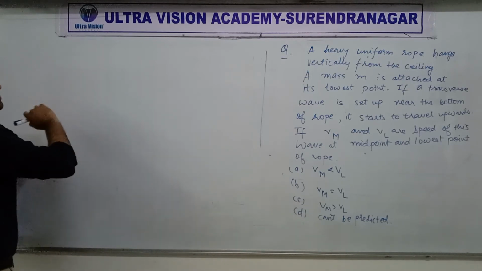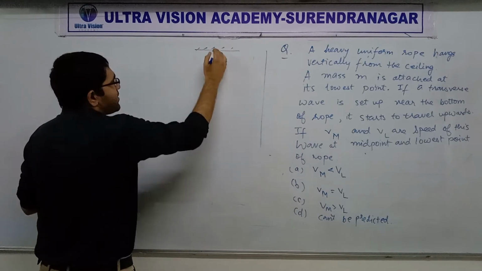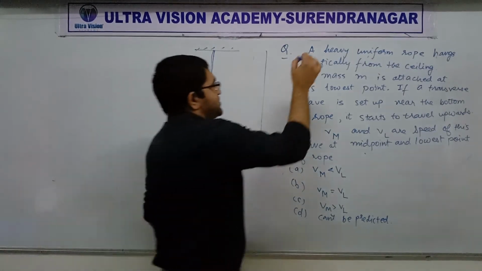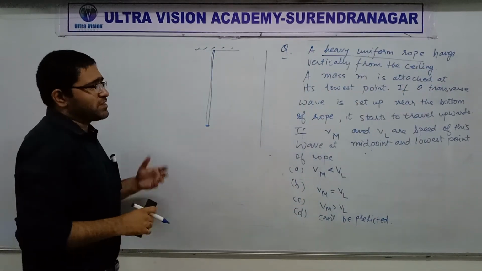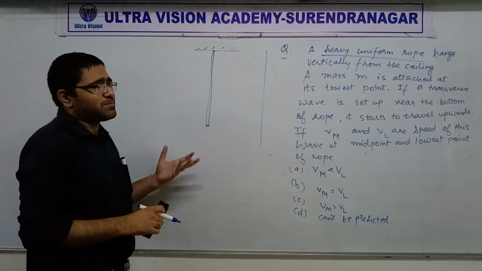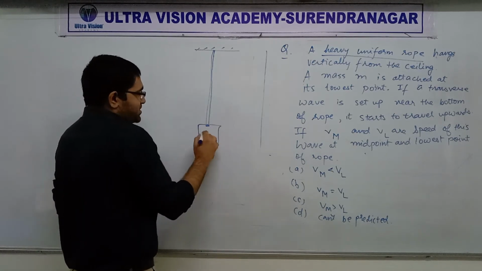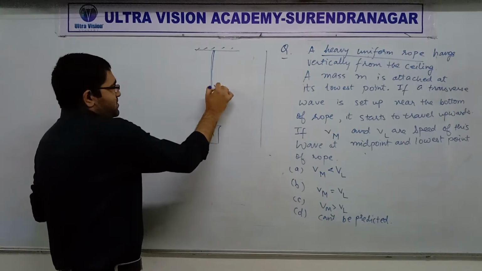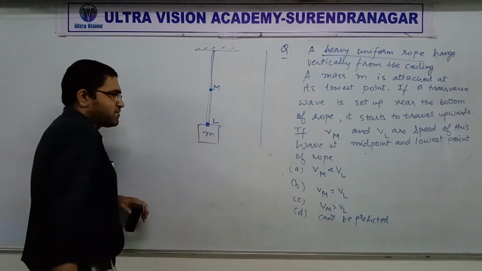So what's given here is that, let's say this is a ceiling and this is that rope. Now this time it's a heavy uniform rope, so that means it is not light or massless. Clear? And from the bottom of it something is hanging. So here is the midpoint of the rope and this is the lowest point of the rope.